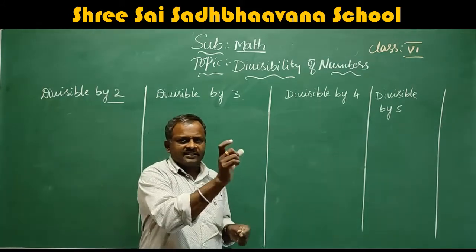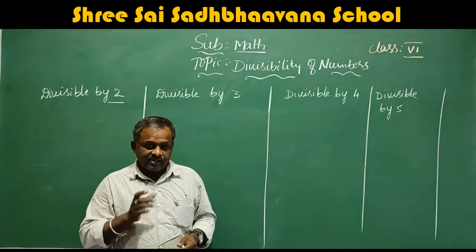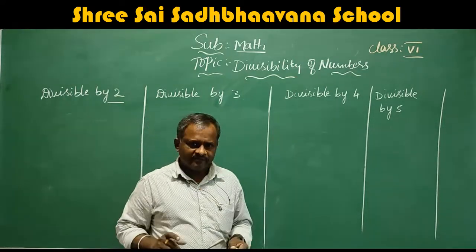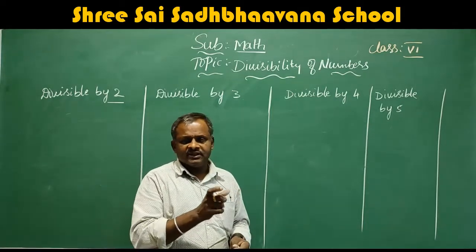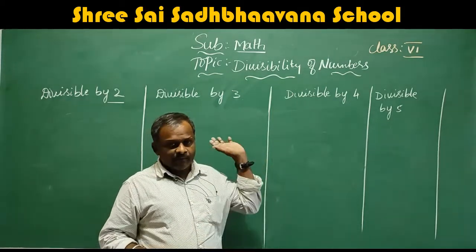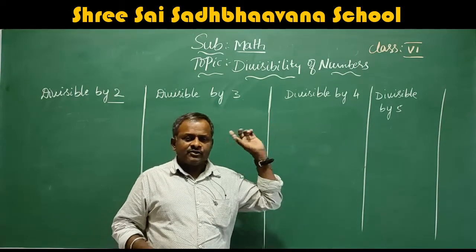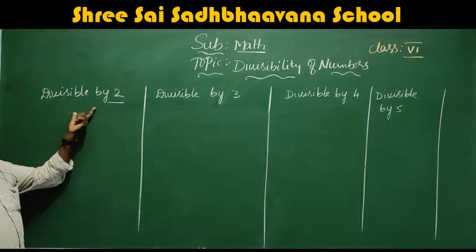If a number is like this, it is divisible by 2. If a number is like this, it is divisible by 3. So if we learn that, we will easily say, yes, this number is divisible by 5, yes, this number is divisible by 11. By seeing the number itself we can say, after learning this. So this is very, very important. Please concentrate and learn. First we will see divisibility by 2.